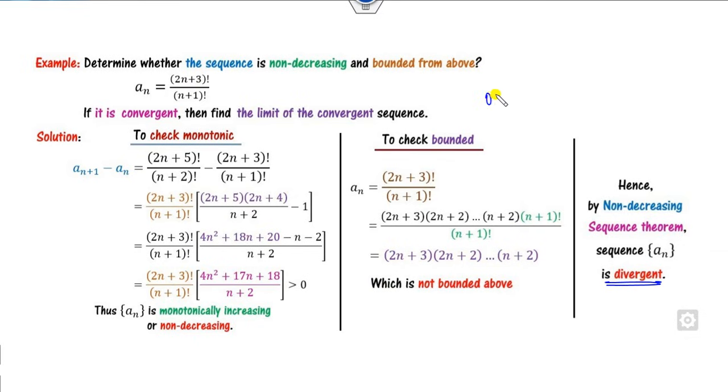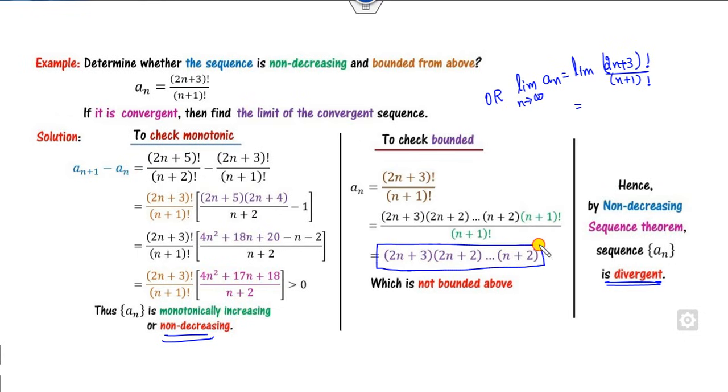Or otherwise you can also prove that, like the limit as n approaches infinity, because you already proved it's non-decreasing, so you can start from here. So what is the limit of this? (2n plus 3) factorial over (n plus 1) factorial. So again, you can see after that you will get here, what is the limit of this as n approaches infinity, which is infinity, which is not finite. If it is not finite, it means this is a divergent sequence.